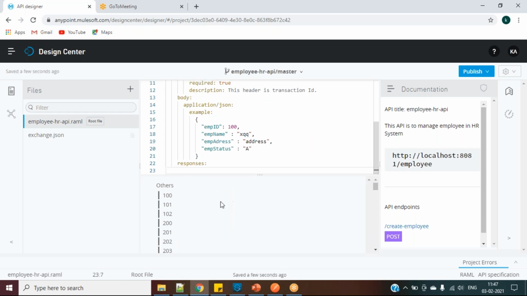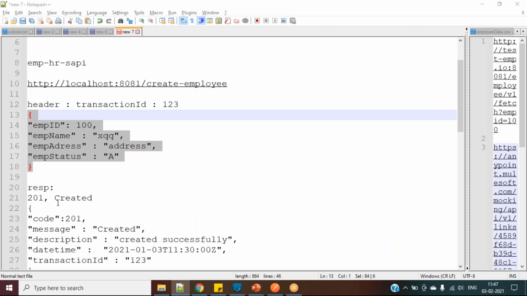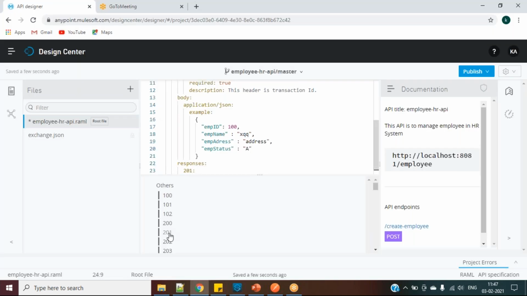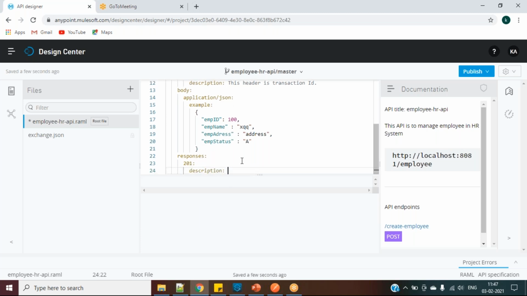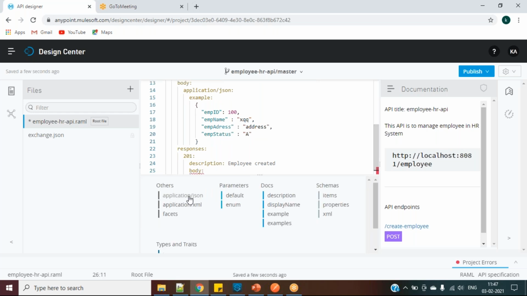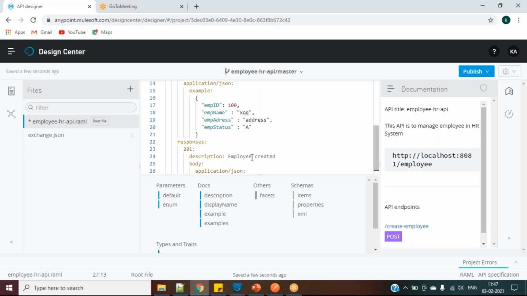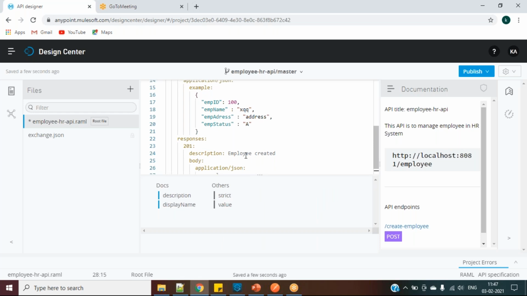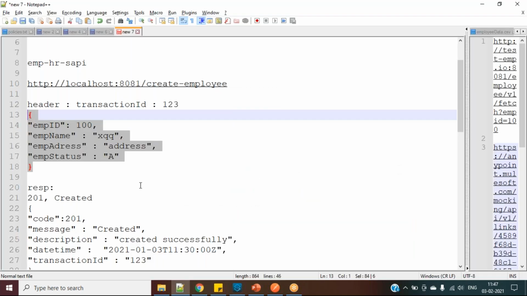Under responses, generally what we have taken, suppose in my example, I want to give 201 created. I will give 201, and I will give description is success response, or I will say employee created. And after this one, it will say body application JSON, and I will give example hard coded. So everything here is giving hard coded.